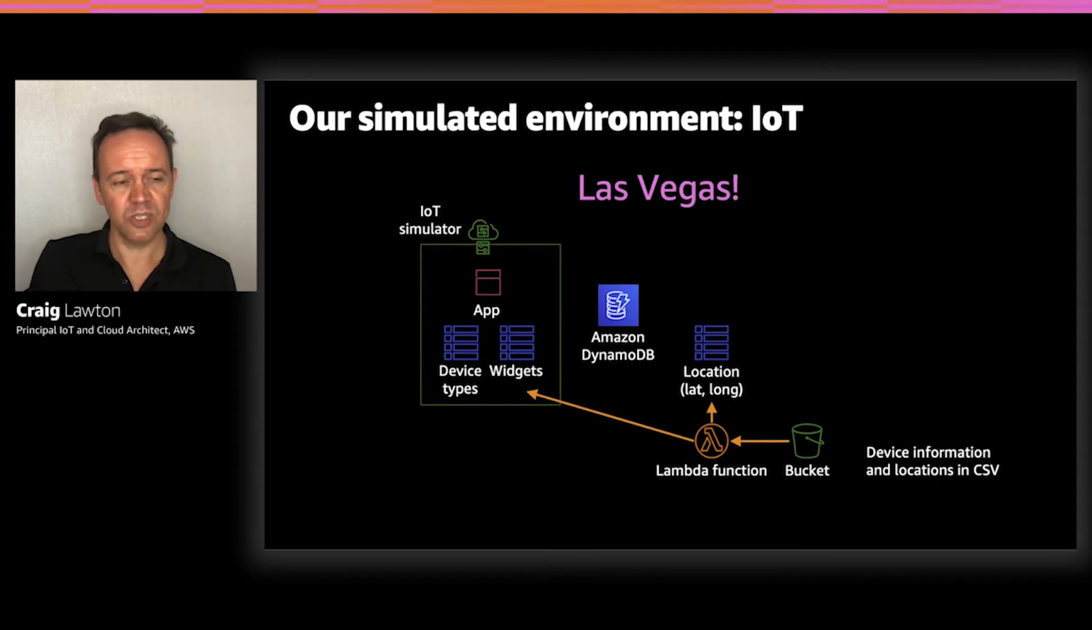But we could have created these widgets through the IoT console, but then you would have had a random widget ID, and we needed to have a predetermined widget ID so that we could use it to look up lat and longitude later. And finally, that Lambda function also created a new DynamoDB table and loaded our latitude and longitude into that table so we could look it up later and place our devices on a map.